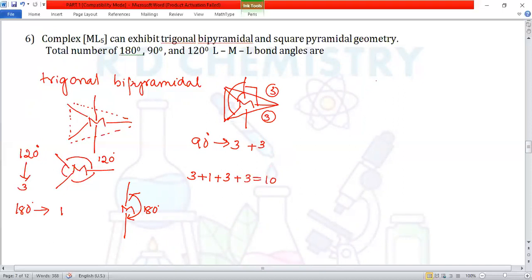We'll go for the second type, square pyramidal geometry. Metal M, 1, 2, 3, 4. They form the square planar geometry.